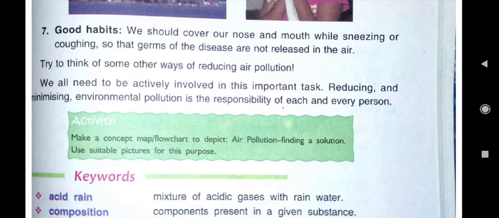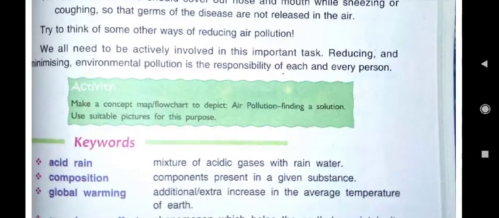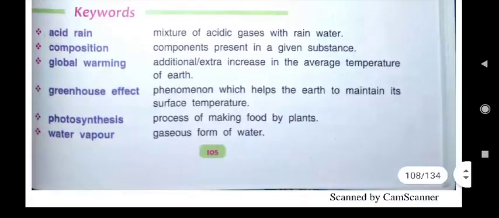What are the good habits? You must know, every day, everywhere it is being shown. We should cover our nose and mouth while coughing and sneezing, so that viruses will not enter the air. Air will be cleaned. So today we have to see, children, keywords and ABC.